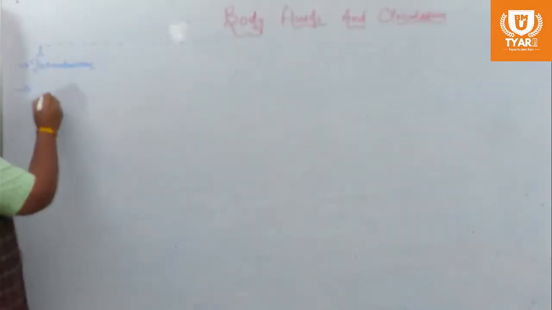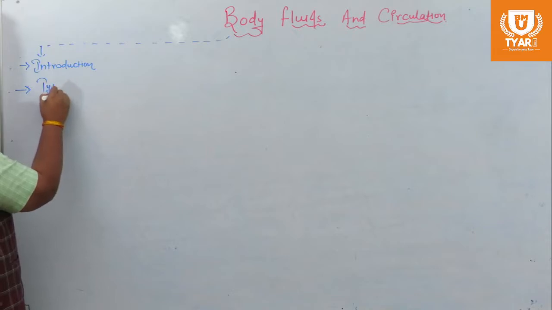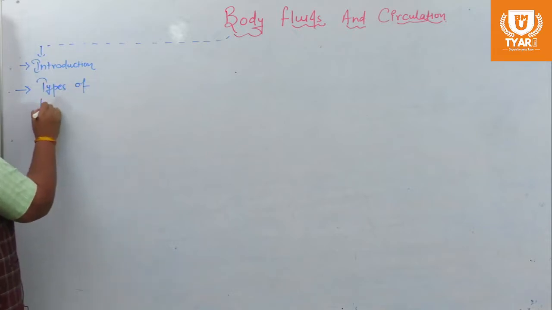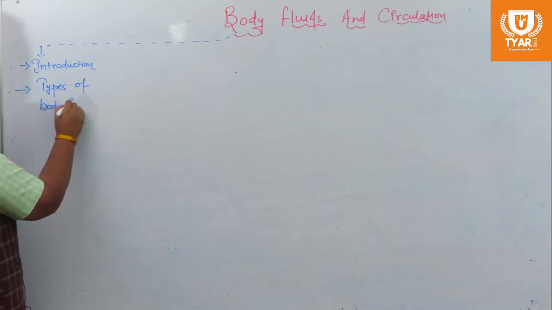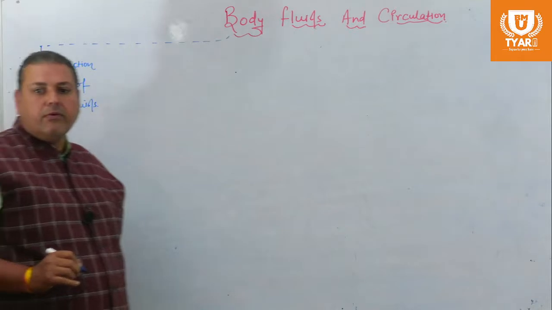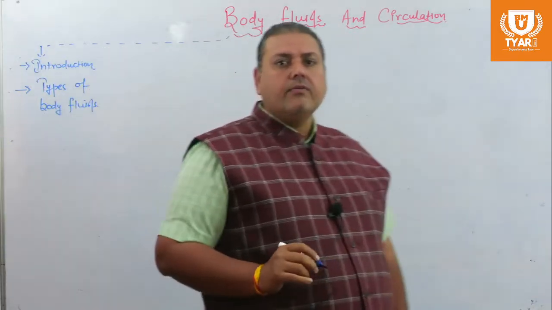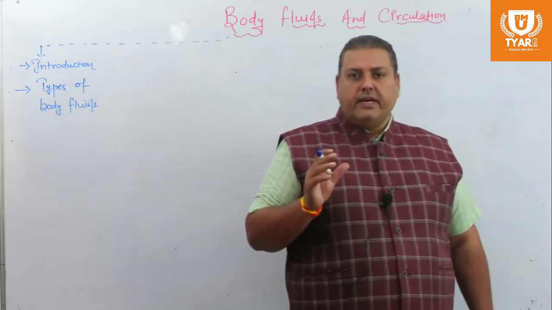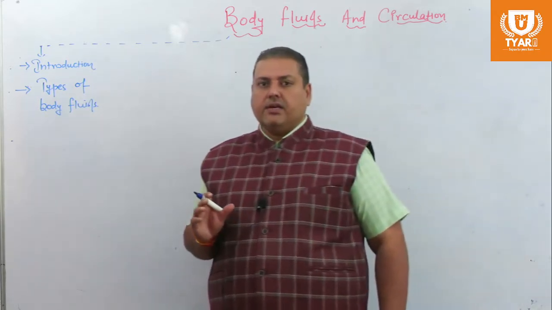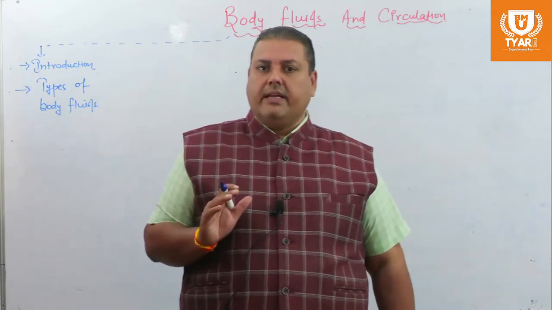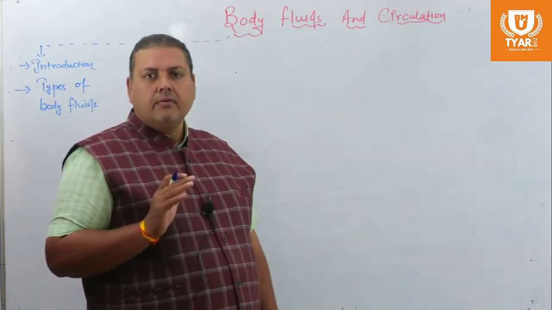Then we discussed the types of body fluids. Mainly they are of two types: intracellular fluid and extracellular fluid. Two-thirds of the total body fluid is present inside the cells, known as intracellular fluid, and one-third is present outside the cell, named extracellular fluid.